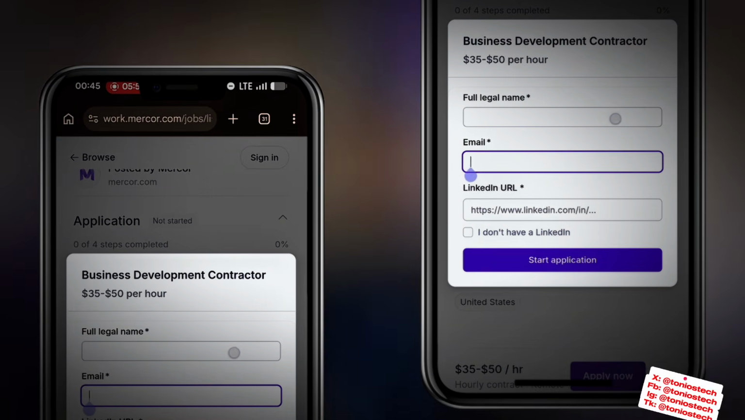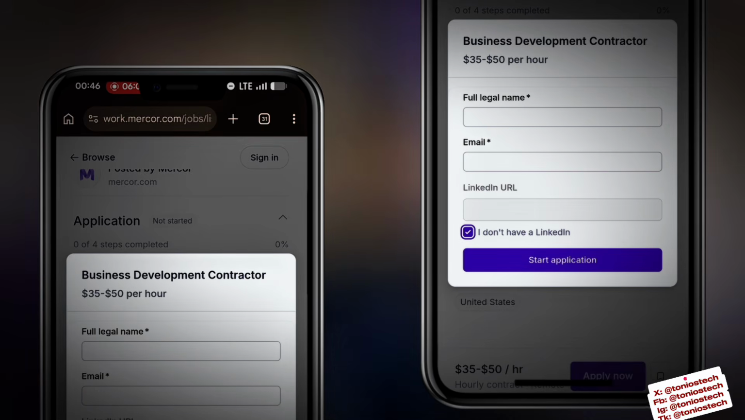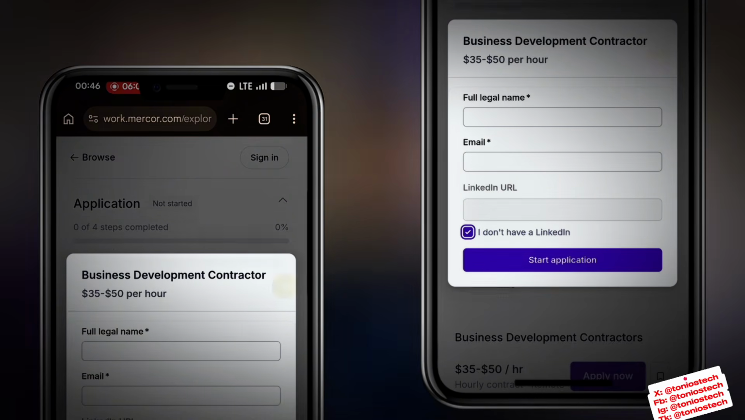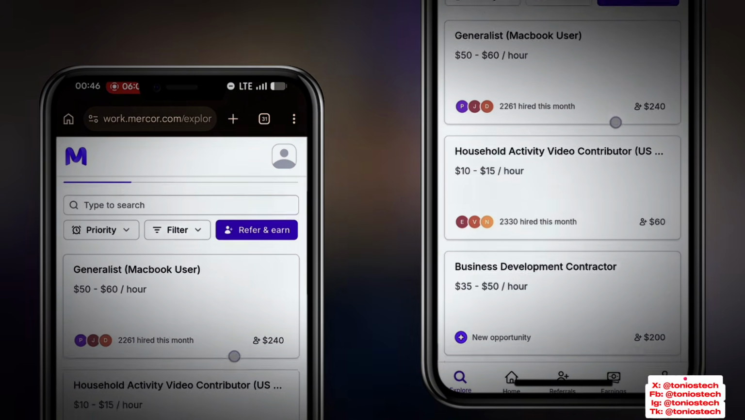Once you're done with this, you would have to put in your email, fill in these details, and if you don't have a LinkedIn, you click on "I don't have a LinkedIn", but I highly recommend you put in your LinkedIn if you have one. So that is that about the application.